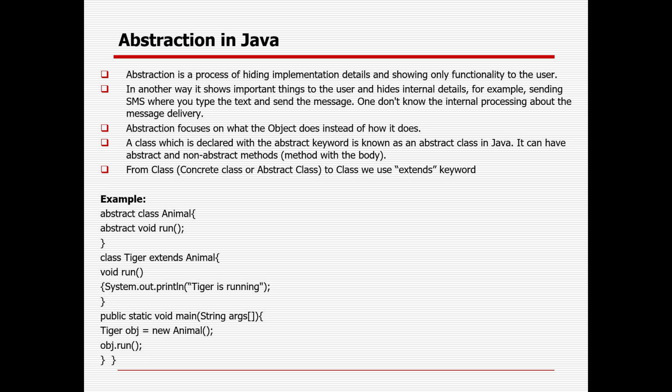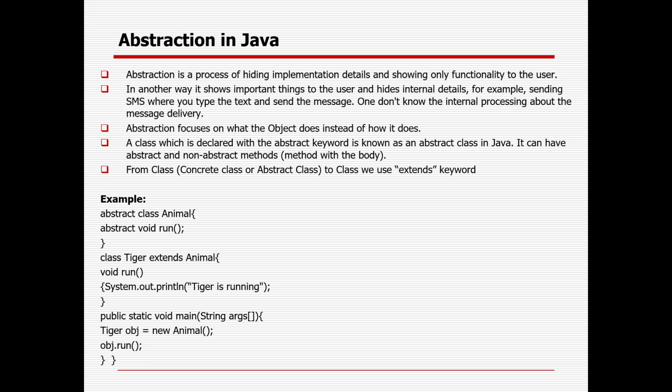In other words, it shows important things to the user and hides internal details. For example, sending SMS, where the user types the text and sends the message, but the user doesn't know the internal processing about the message delivery. Abstraction focuses on what the object does instead of how it does it.